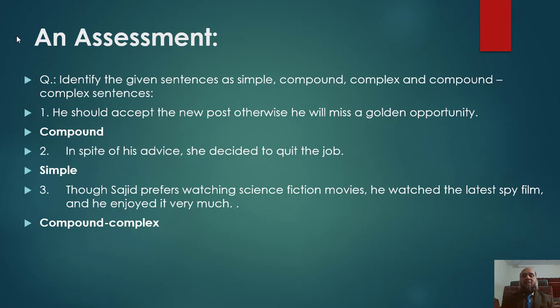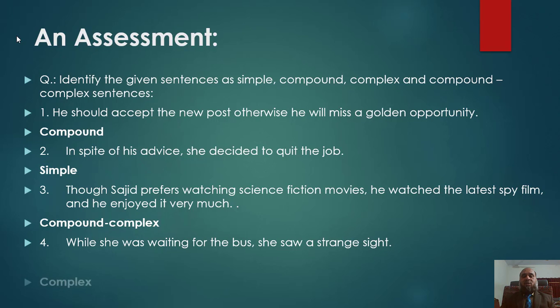It is a compound complex sentence because it has two independent clauses. One is he watched the latest spy film and second is he enjoyed it very much. And there is one dependent clause in this sentence, though Sajid prefers watching science fiction movies. So sentence number 3 is a compound complex sentence. Now we go to sentence number 4.